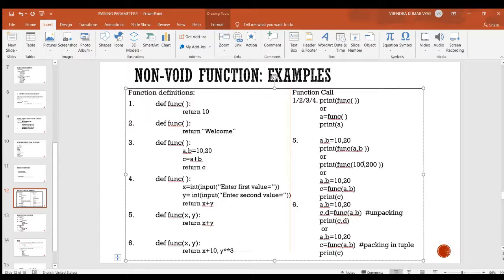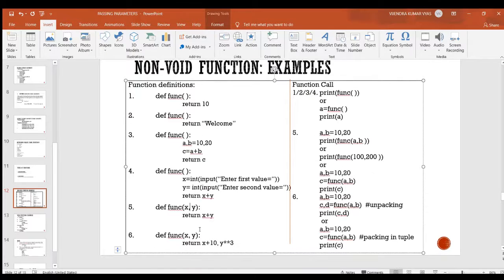We are passing two literals in the function call, and this function call can be made inside the print statement. Here I am taking two values in a and b, and we can call this function, and this function returns some value, and this value is assigned to c, and then the value inside c can be printed by the print statement.